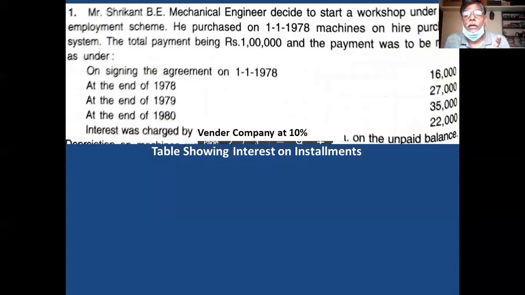Total payment is nothing but the hire purchase price, which includes interest. This is the point you remember. So in this problem, cash price is not given.